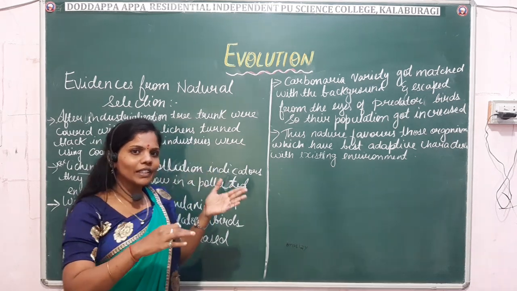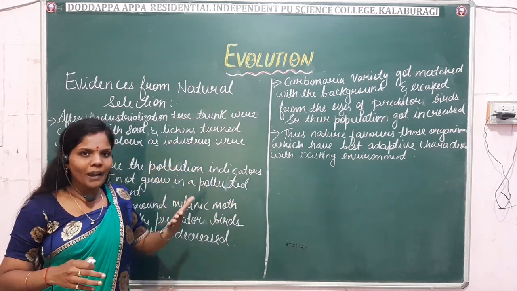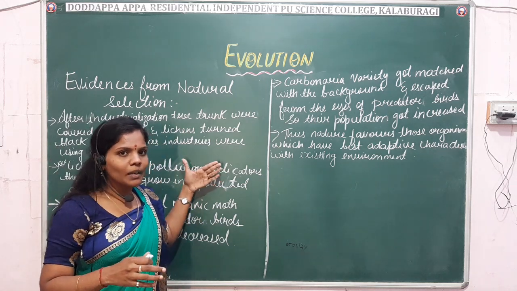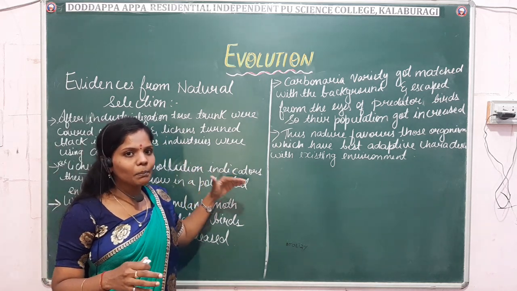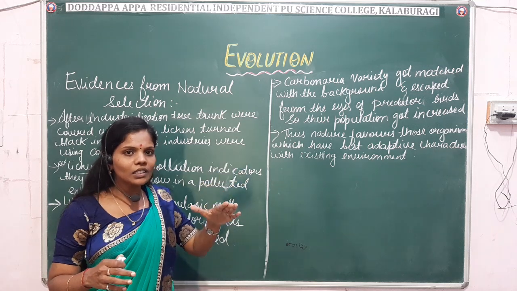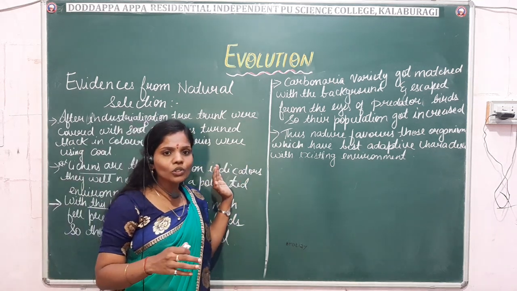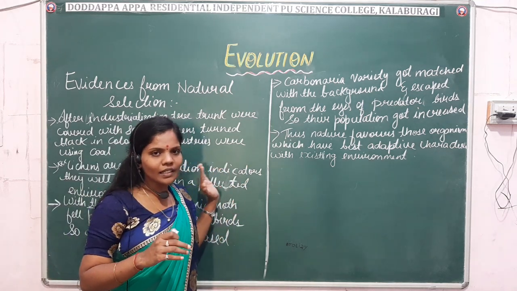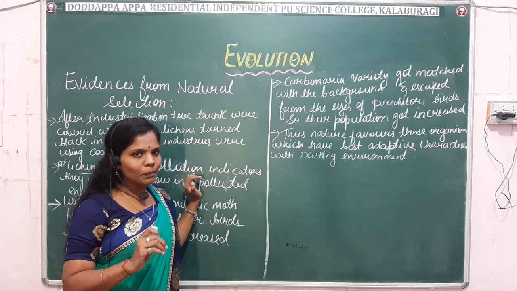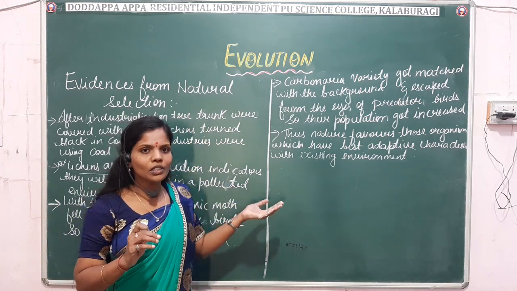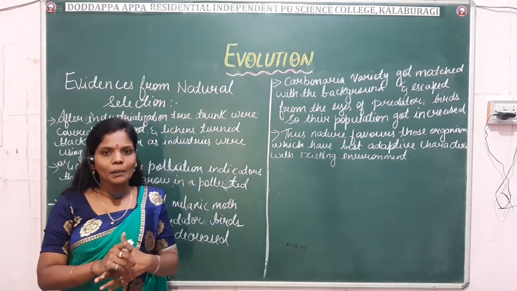Or we can take another example on the black cloth. Black spots are melanic and the white spots are the peppered form. So here, after industrialization, what happens? The peppered moths were easily visible to the predators and the melanic form escaped from the predators. So due to that, what happens? The melanic population was more when compared to the peppered moth, right?